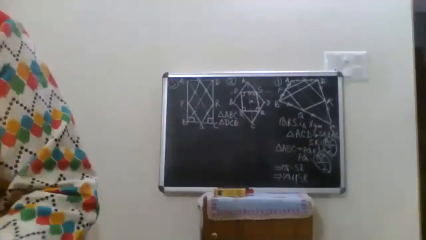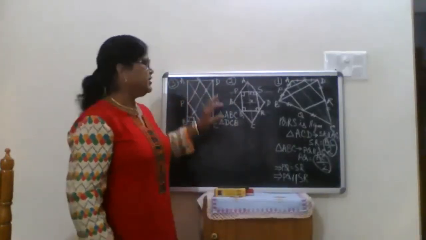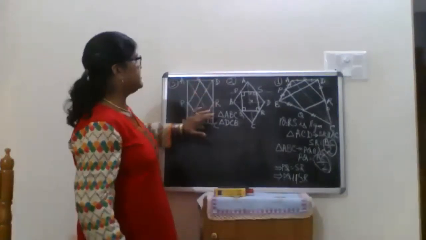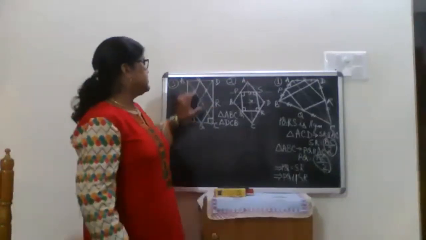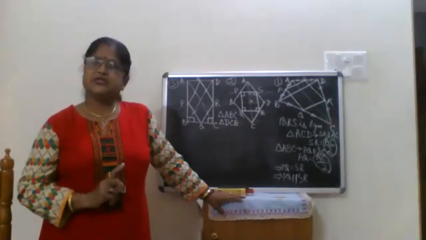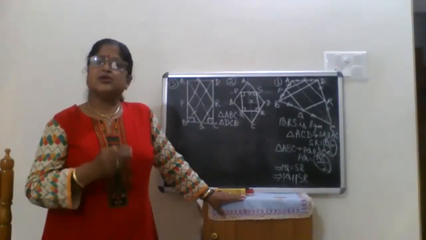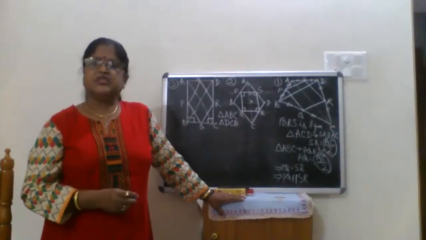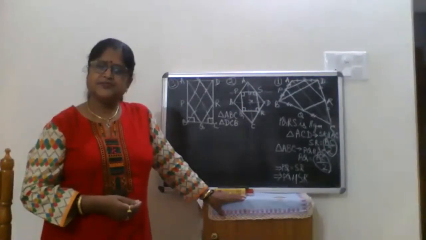If I want to show PQRS is a rhombus, the first thing we got is that it's a parallelogram. Agree? Because it's given to us that it's a rectangle. Now coming to the rhombus part, first we got that it's a parallelogram, next all the sides must be equal, then only we can say it's a rhombus. Agree? Yes, ma'am. Please repeat.